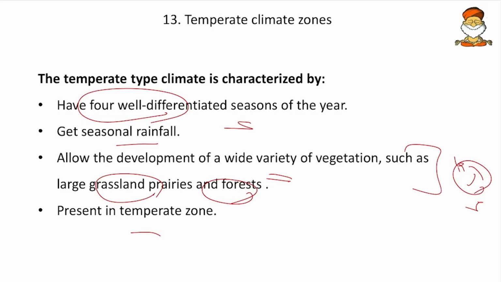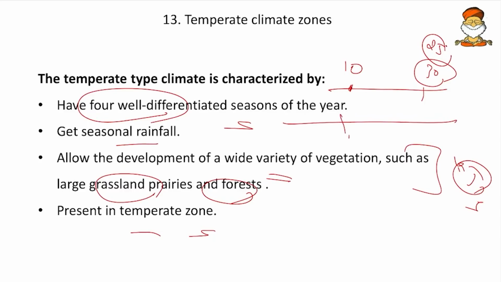Here make sure that the temperature line is, for example, from 10 degrees to 30 degrees Celsius, or you can bring it down also. So 25 degrees Celsius you can write here. And for precipitation, 80 centimeters will be the average. So in temperate the rainfall will be less compared to tropical or tropical monsoon.